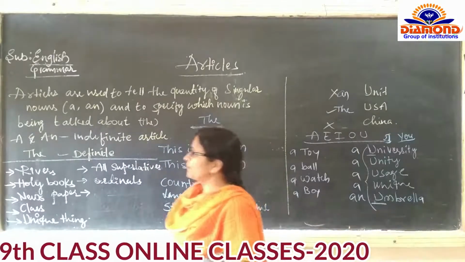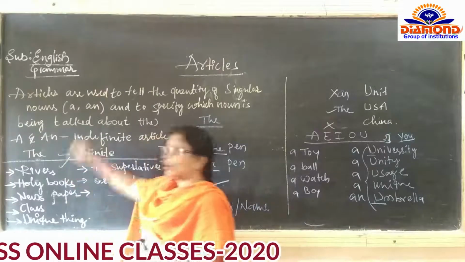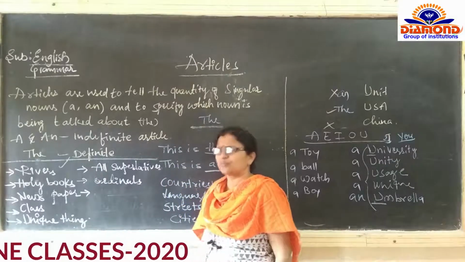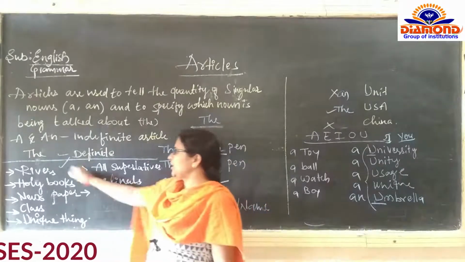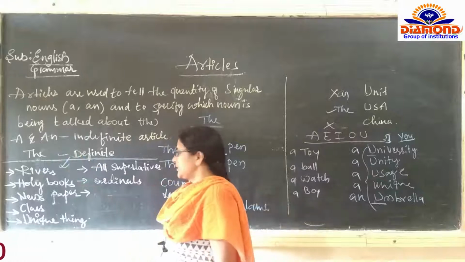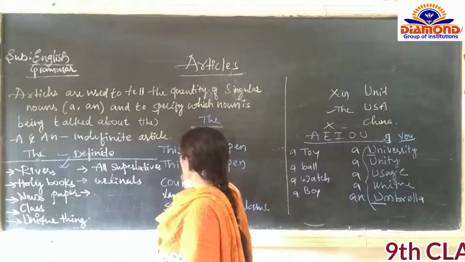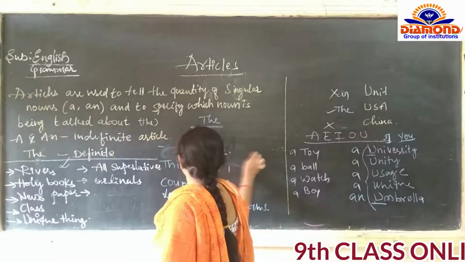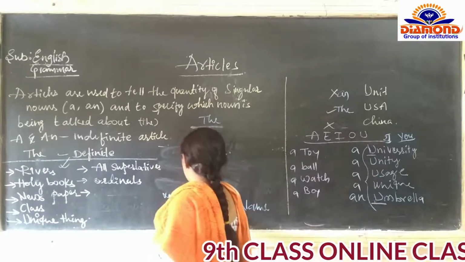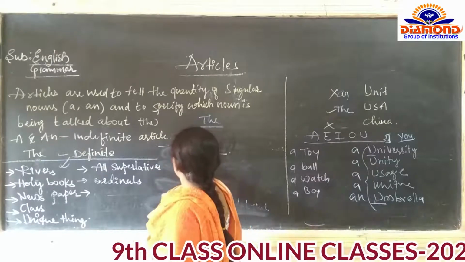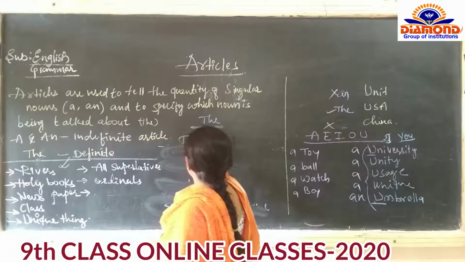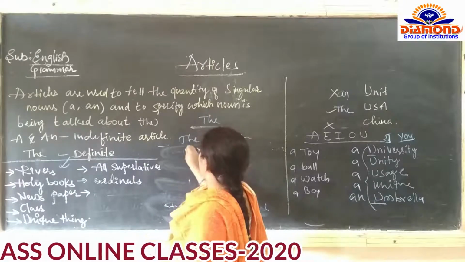Before the name of rivers, we all know this. These are some common points. Before the name of the rivers: the Ganga, the Yamuna.